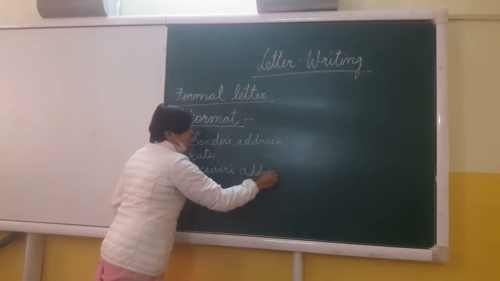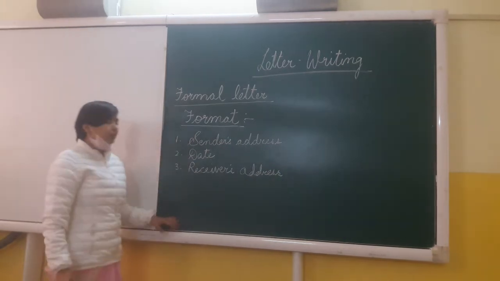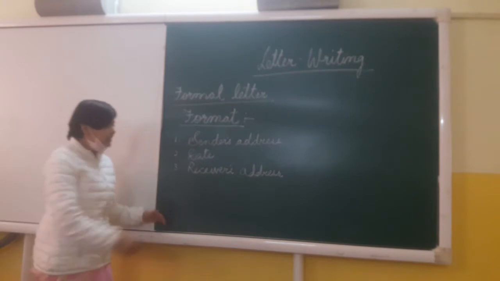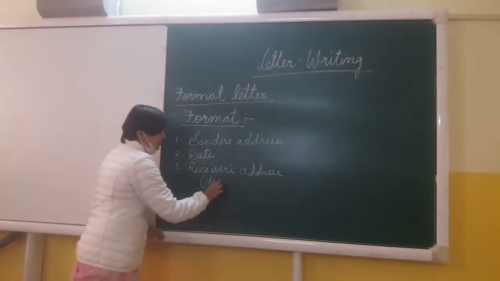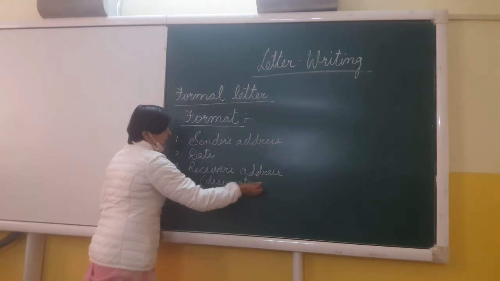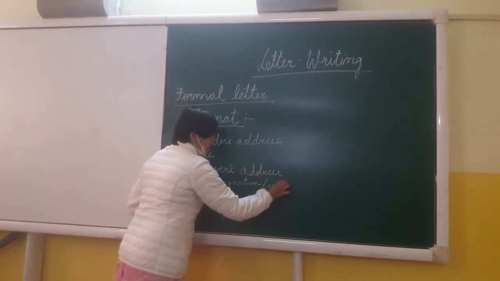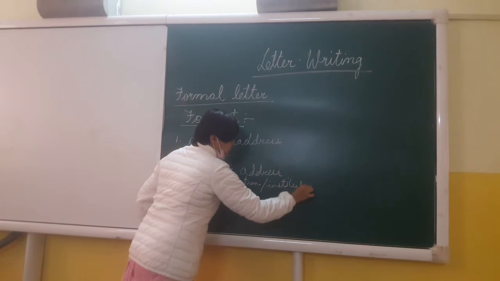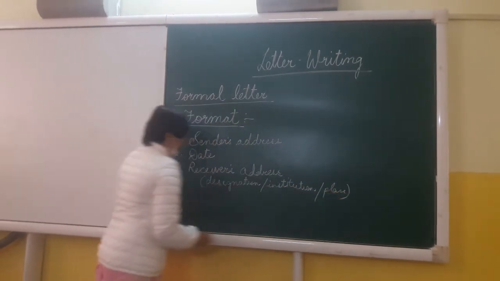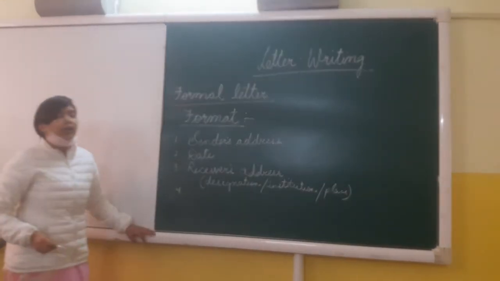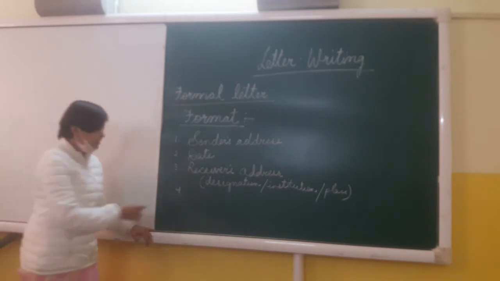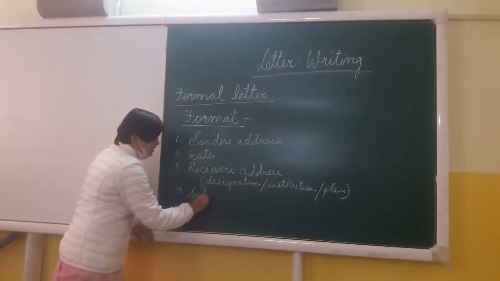In the receiver's address, certain things are to be remembered. And what are those things? The first one is the designation of the person, followed by the name of the institution and the place. Alright? After that, next we come to point number 4, which was subject. So till subject we did yesterday.